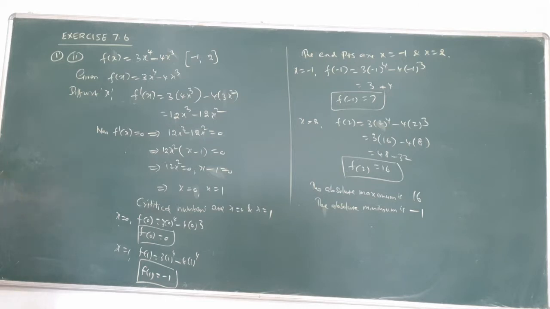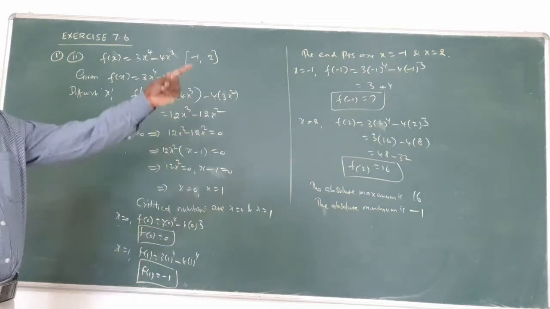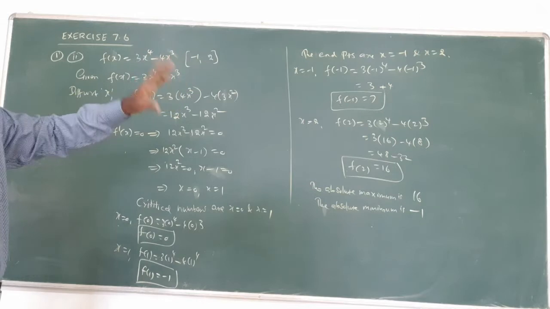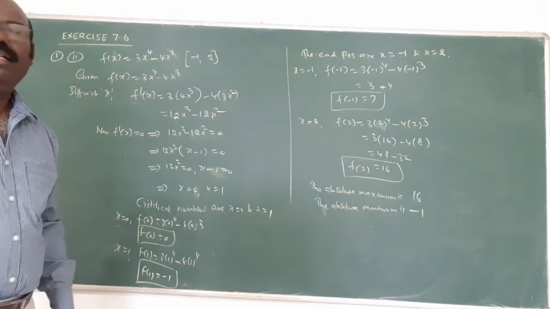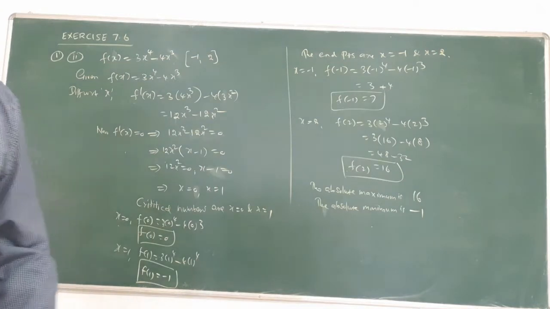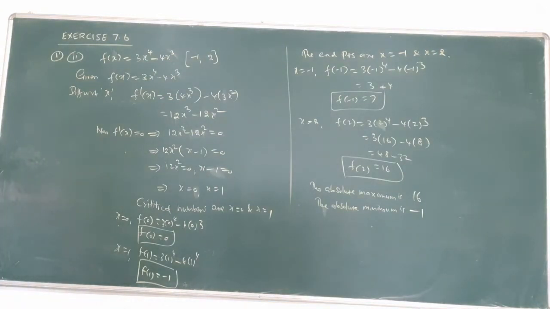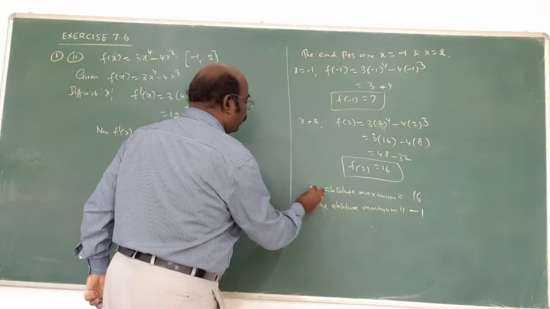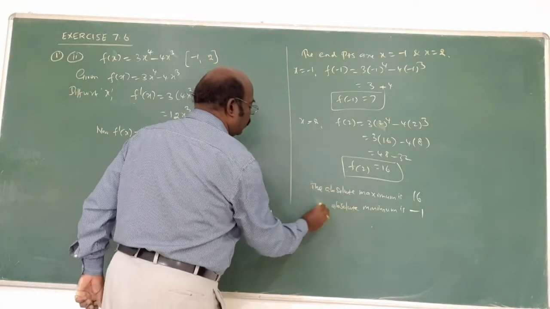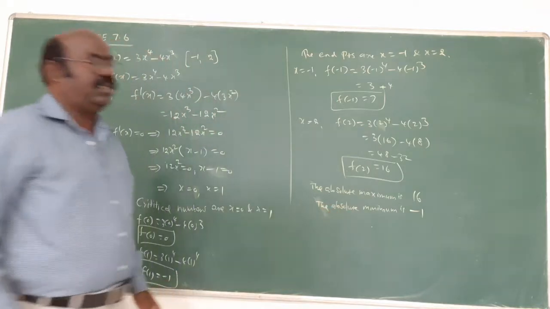First derivative equal to 0, you will find the x value. Substitute the x value in the given function. Two answers are over. End points are 2 values, the x values are given. Substitute there. Again 2 answers. Out of 4 answers, you compare which one is maximum, that is called absolute maximum, and which one is minimum, that is called absolute minimum. That's all. This one is over.